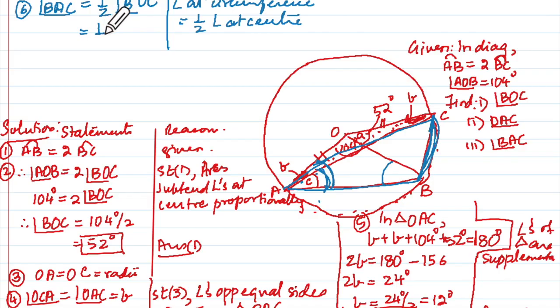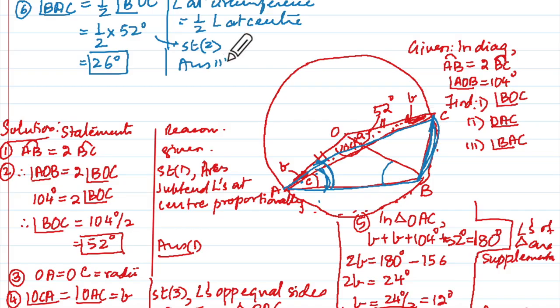So that will be half into BOC, which is how much? 52. Very good. Which statement said it is 52? Statement number 2. So that will be equal to 26 degrees. Is that your answer 3? Yes, ma'am.